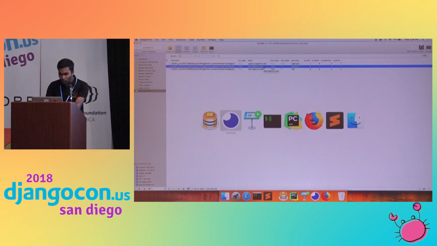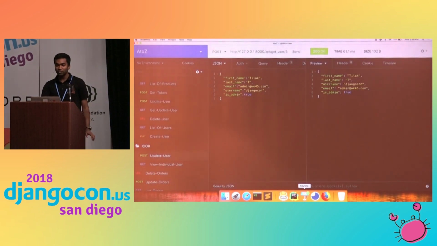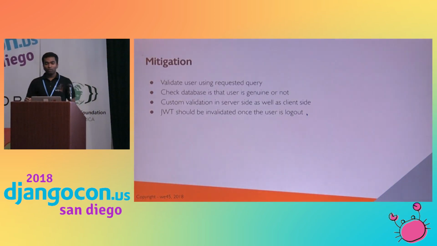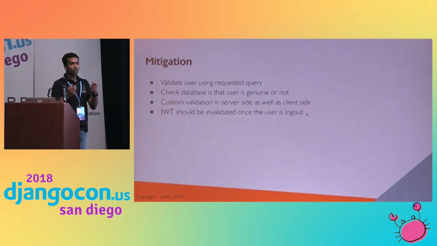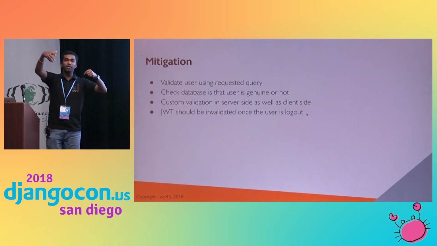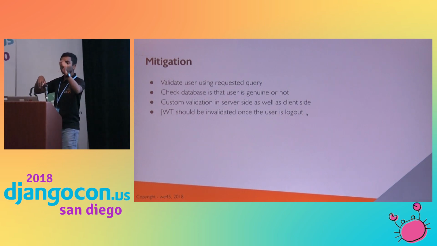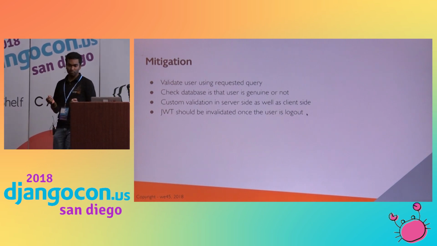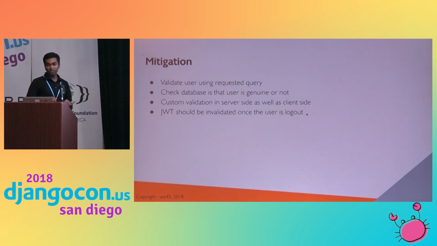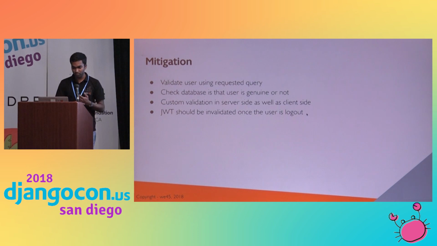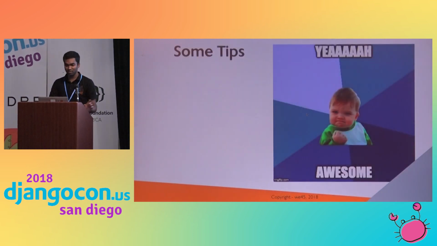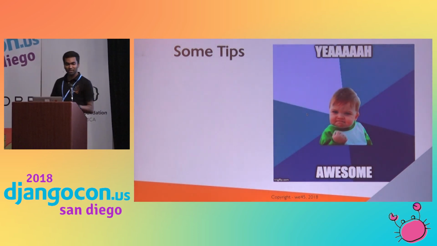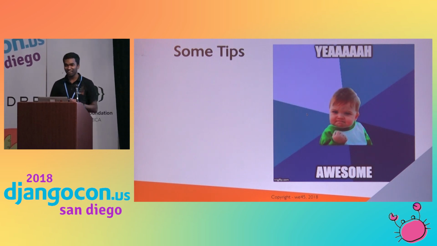So how do we mitigate this? As I mentioned, Django has a good feature to validate while requesting. Instead of directly sending the PK, just validate with request.user.id whether it is a valid user or not, so that you can avoid such things. Next, check the database whether it is genuine or not. As I mentioned, same thing. I'll skip, I don't have time. I have made a lot of demos and have to skip them now. Sorry, I'll share them with you anyway.